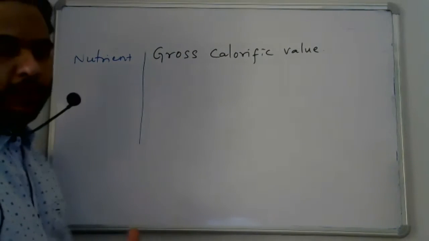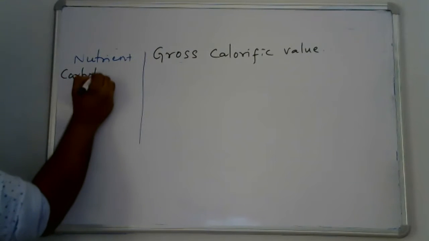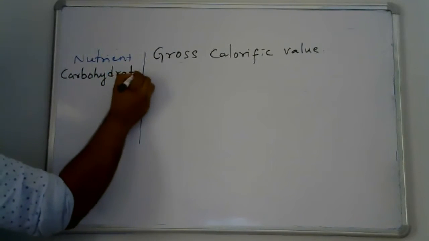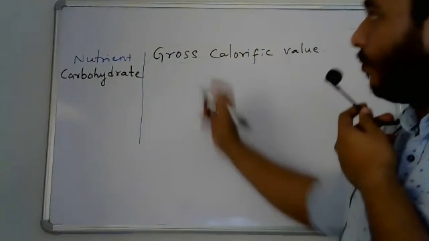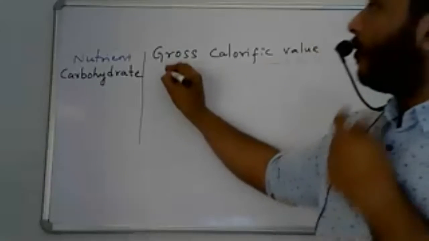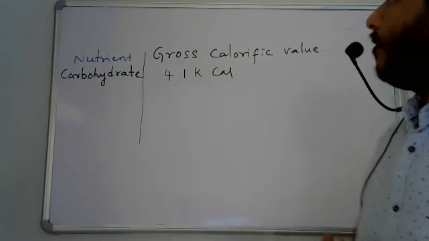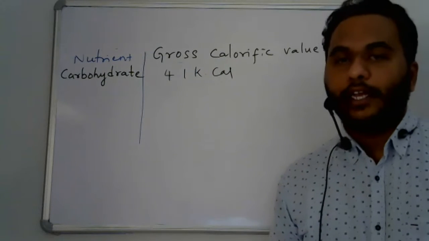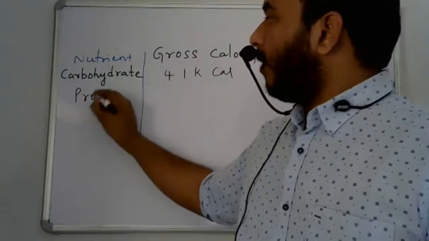The first nutrient is carbohydrate. The carbohydrate gross calorific value is 4.1 kilocalories. Coming to proteins.